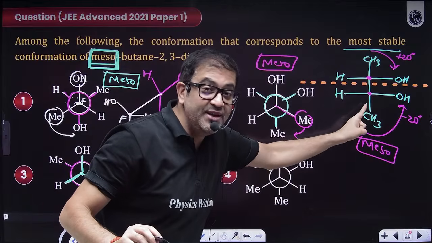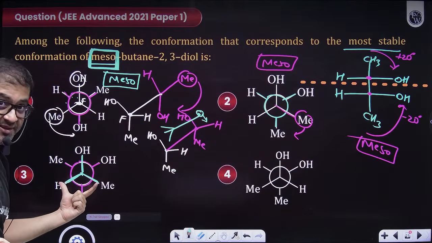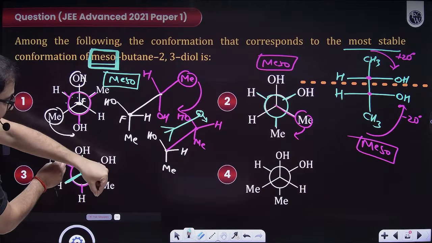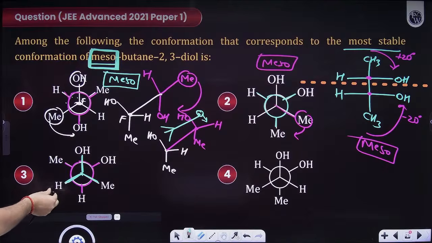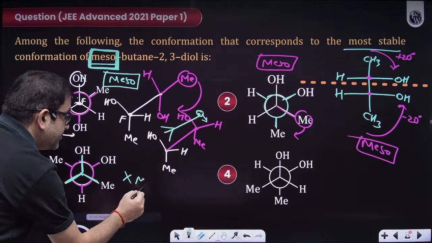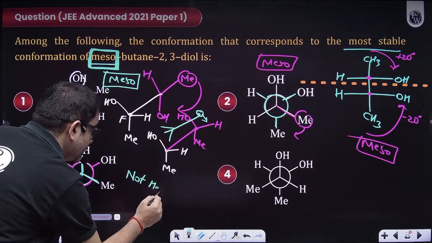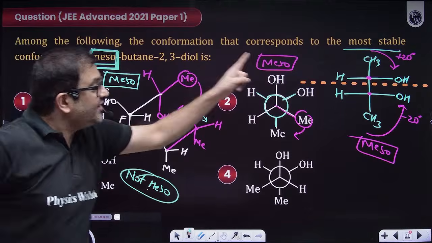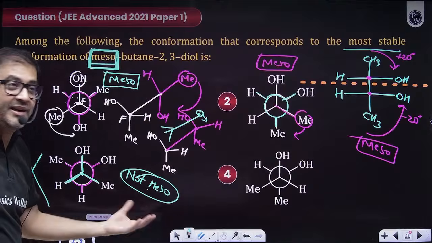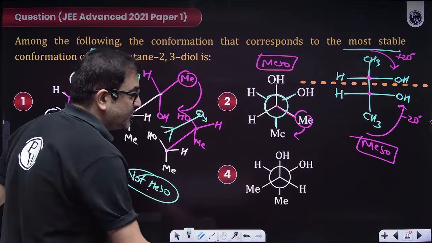Because if you need a meso form, you need a fully eclipsed form. This will never be fully eclipsed, because once methyl eclipses methyl, then OH will always eclipse H. So this is not a meso form. And because this is not meso, this is not this compound. If it is not this compound, then how can I compare its stability? It is not even this compound. So, option deleted.